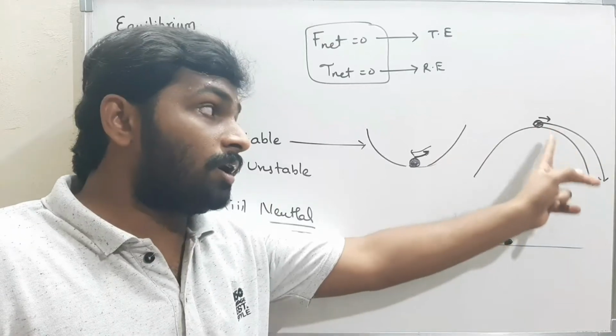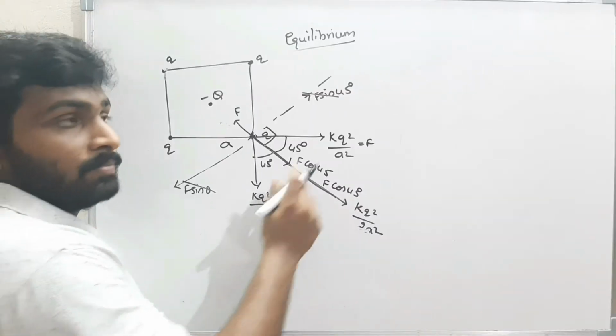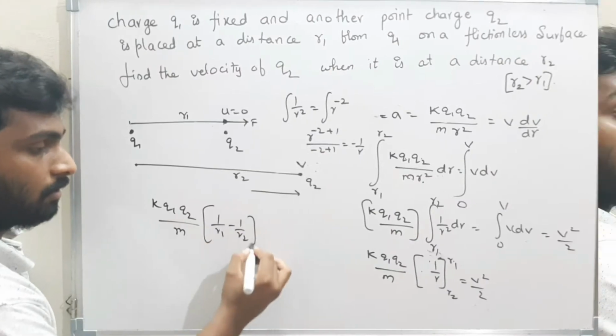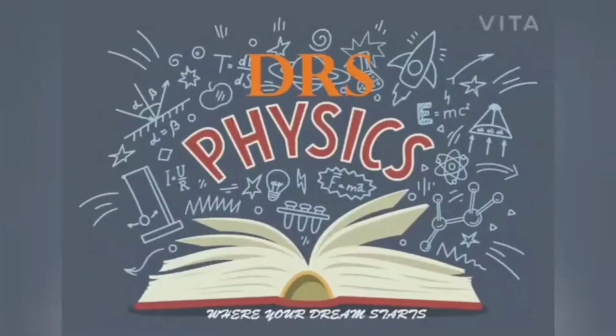Disturbance is removed, the body can't come back to its original position. Net force. The net force of the acceleration will be 1 by r1 minus 1 by r2. But the angle between them is 2 theta.